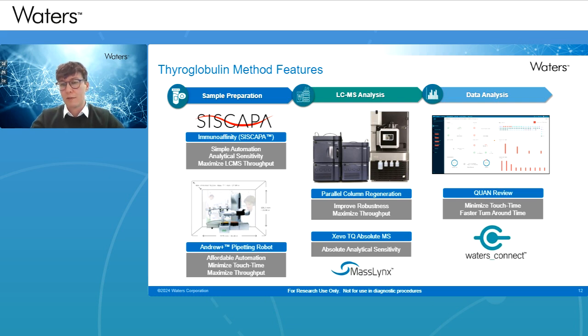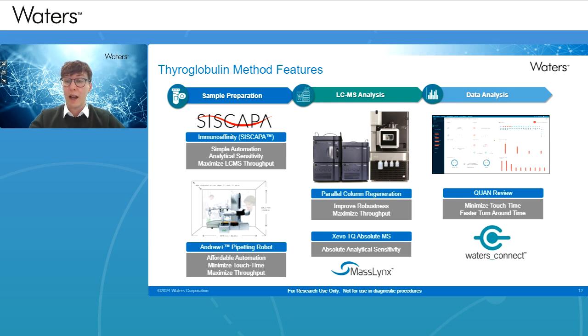This has two benefits. It helps improve the robustness by providing additional column cleaning. And also, because we're using two columns effectively in parallel, you're maximizing the throughput in that sense.